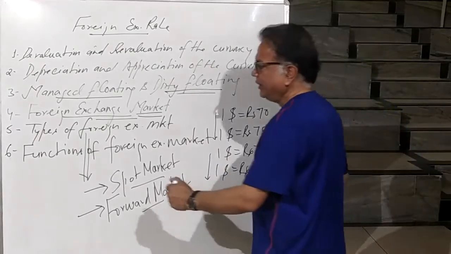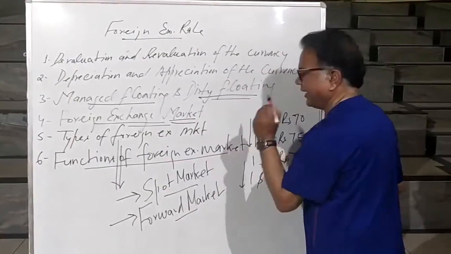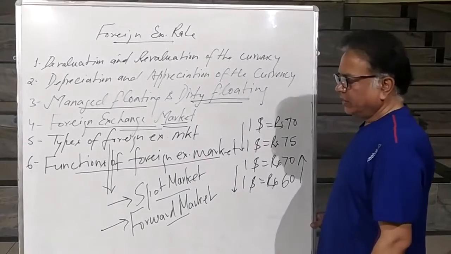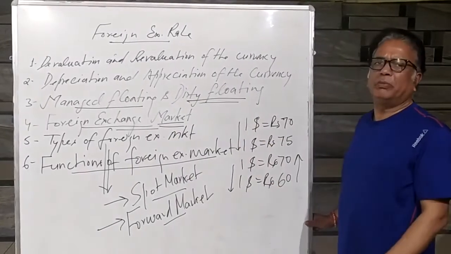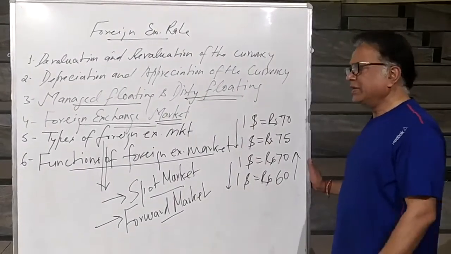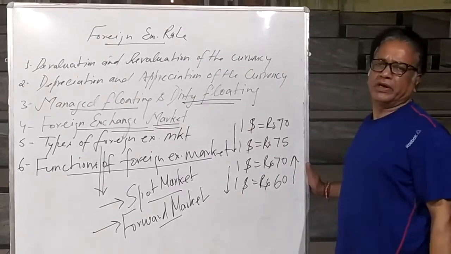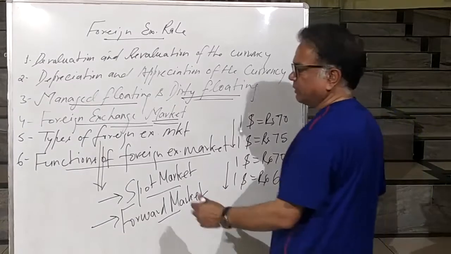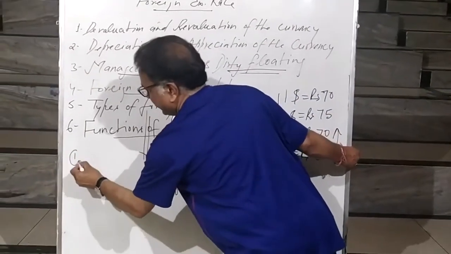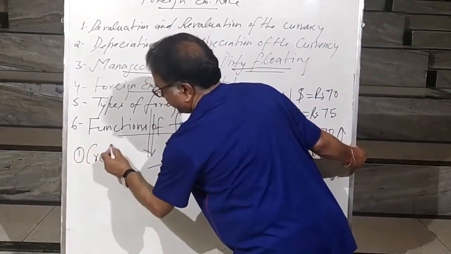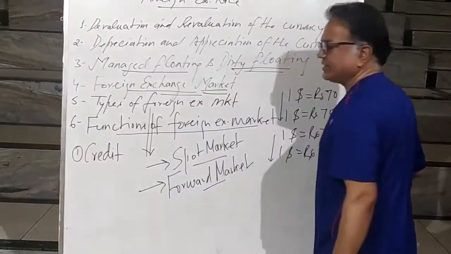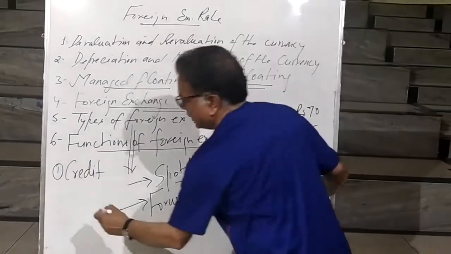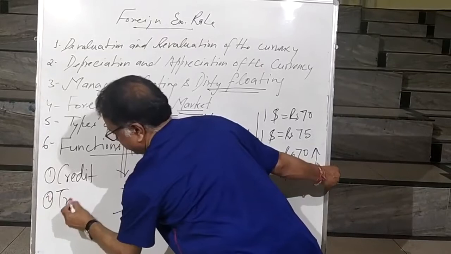The final one is functions of foreign exchange market. There are a number of functions performed by the foreign exchange market, just like other markets perform different functions. But mainly we will focus on three functions performed by the foreign exchange market. Number one is credit function.